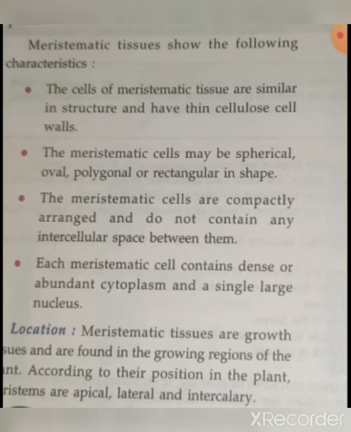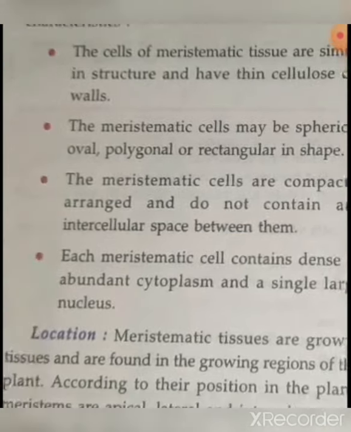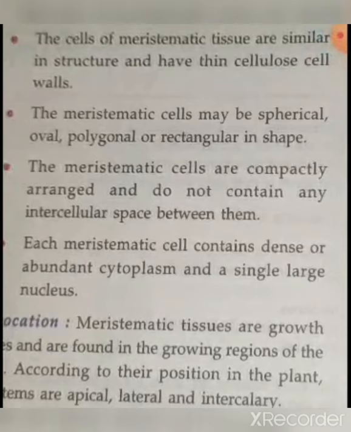Second characteristic: the meristematic cells may be spherical, oval, polygonal or rectangular in shape. So this is about the shape of meristematic cells.